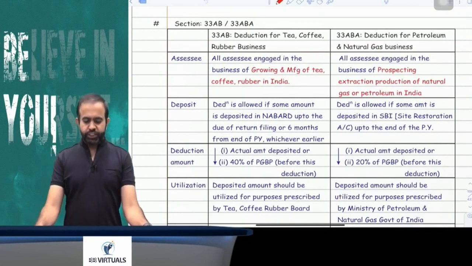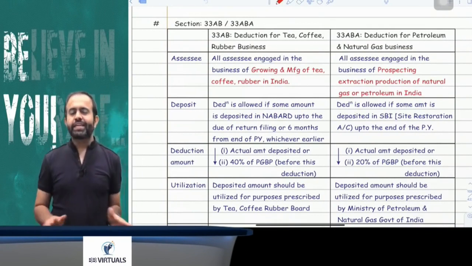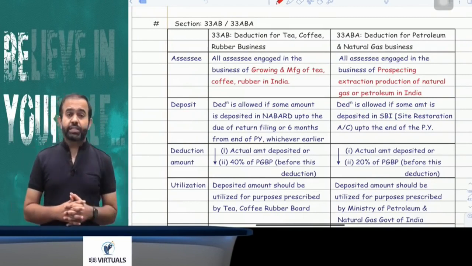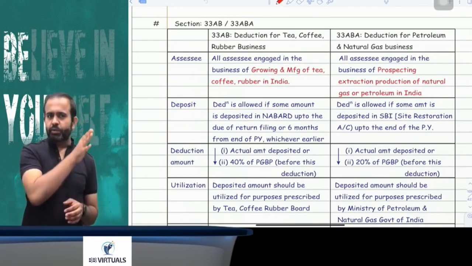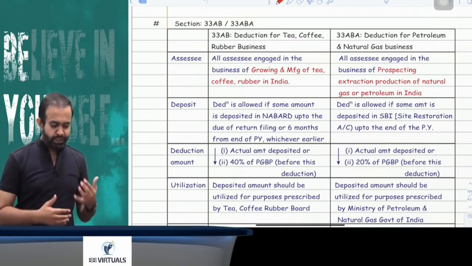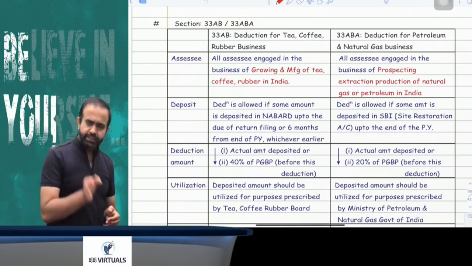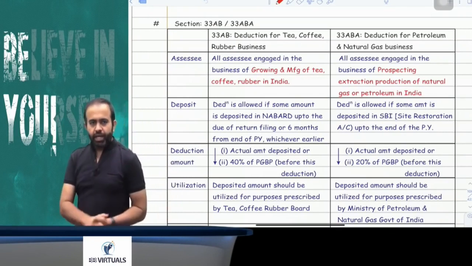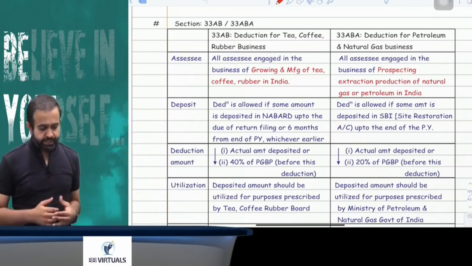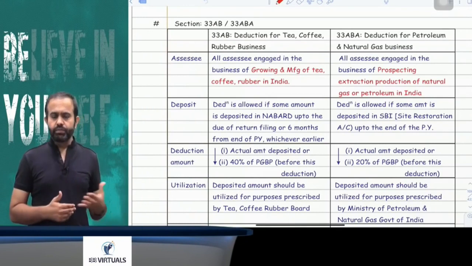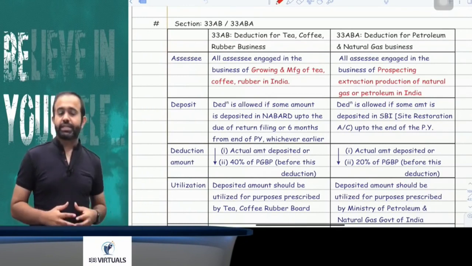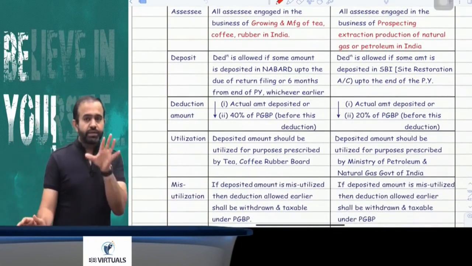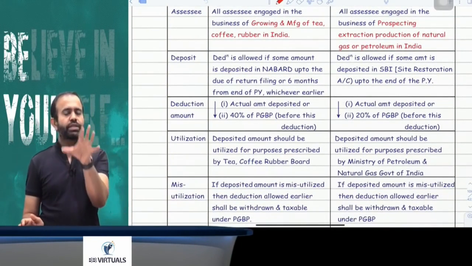Provision 33AB and 33ABA. The next section is section 33AB and 33ABA. First we are going to discuss section 33AB. The 33AB deduction is available to all types of assessee, meaning individual, HUF, company, partnership firm, if that assessee is engaged in the growing and manufacturing of tea, coffee and rubber in India. Now try to understand, the deduction is available only if you deposit some amount in NABARD.